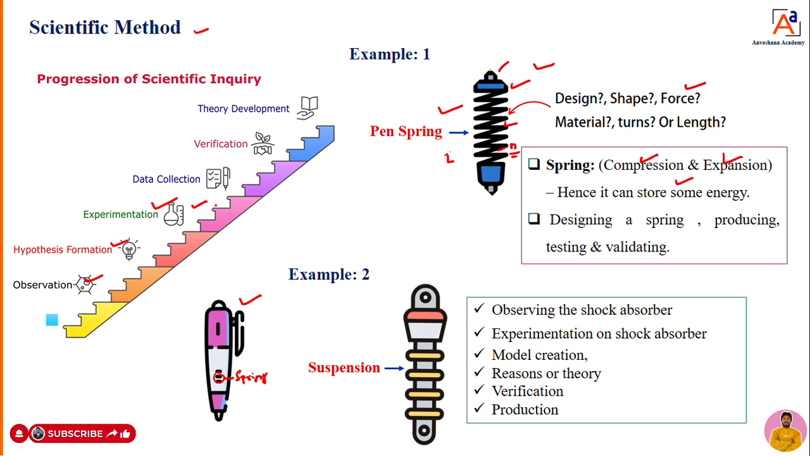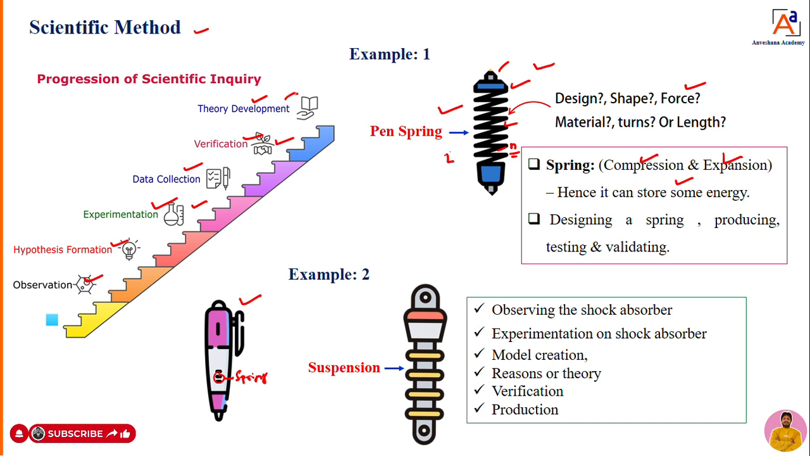Once the experimentation is done, we are going to get the result. That result we are going to collect. That step we can call data collection. Once the data or results are collected, we do analysis on them. Once the analysis is done, we take it into the verification step. In the verification, we verify the data we got with the references. Once everything is correct and perfect, we are going to create a theory. That step we can call theory development.